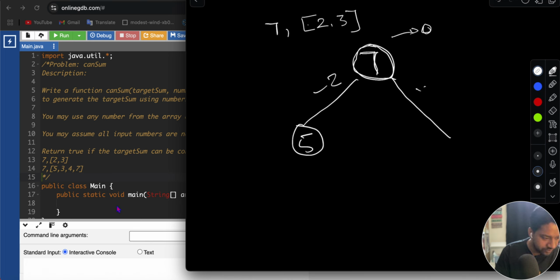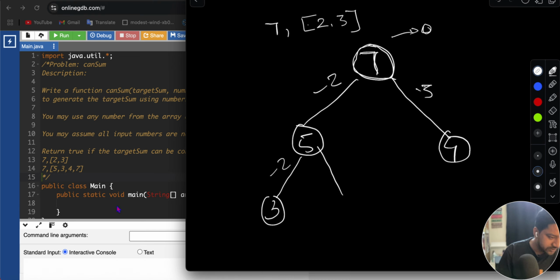Similarly, if you minus 3 from 7, then you will get 4. So 4 is also a new target sum. Somehow now I'm breaking this bigger target sum into smaller ones. Same way, if we subtract 2 from 5, we'll get 3. If we subtract 3 from it, we'll get 2.